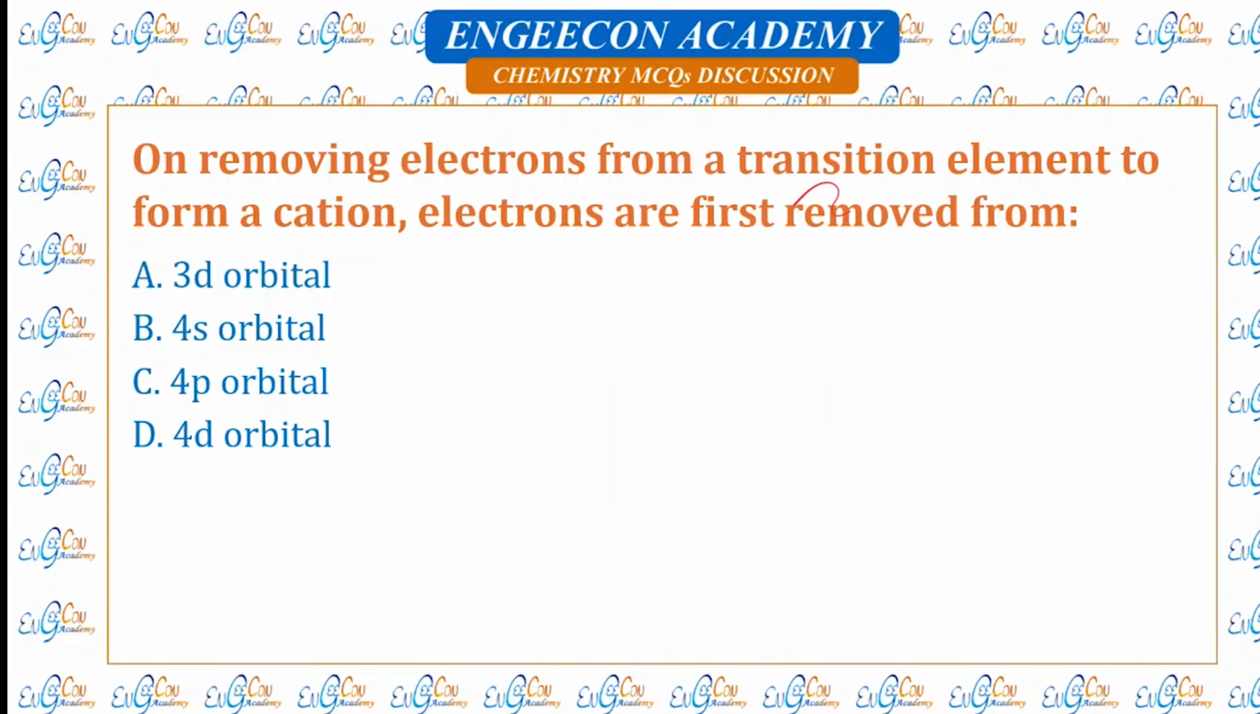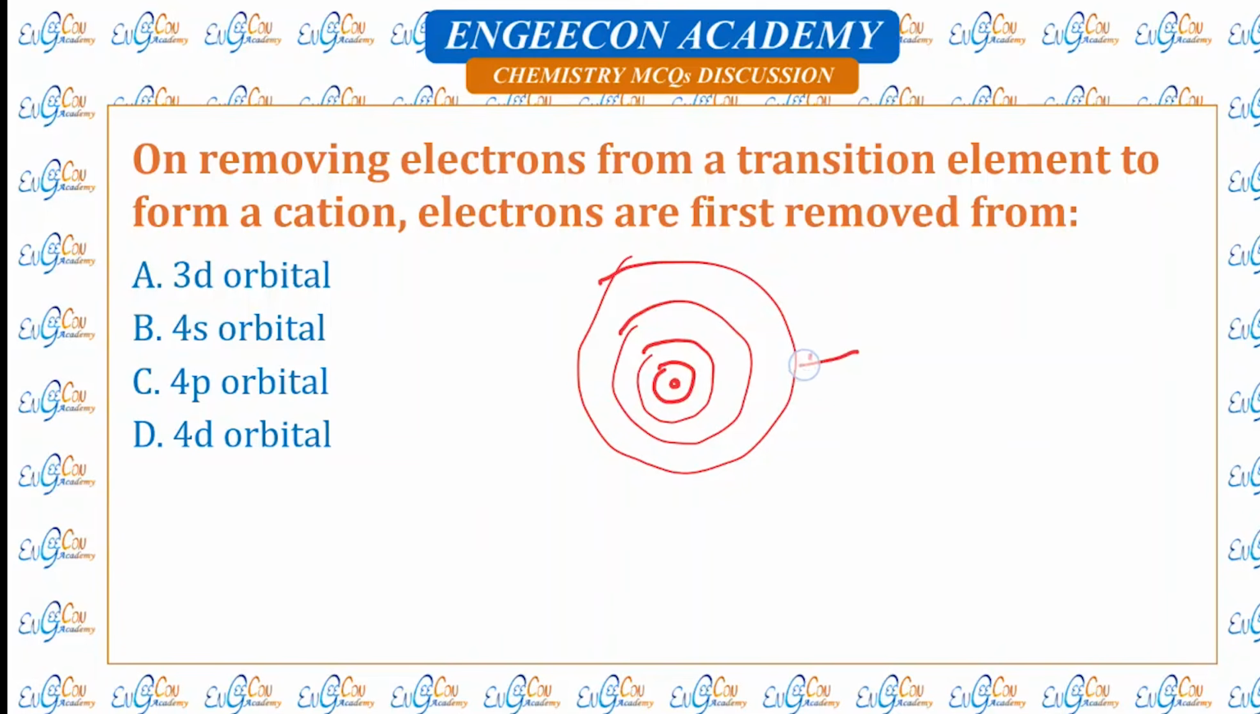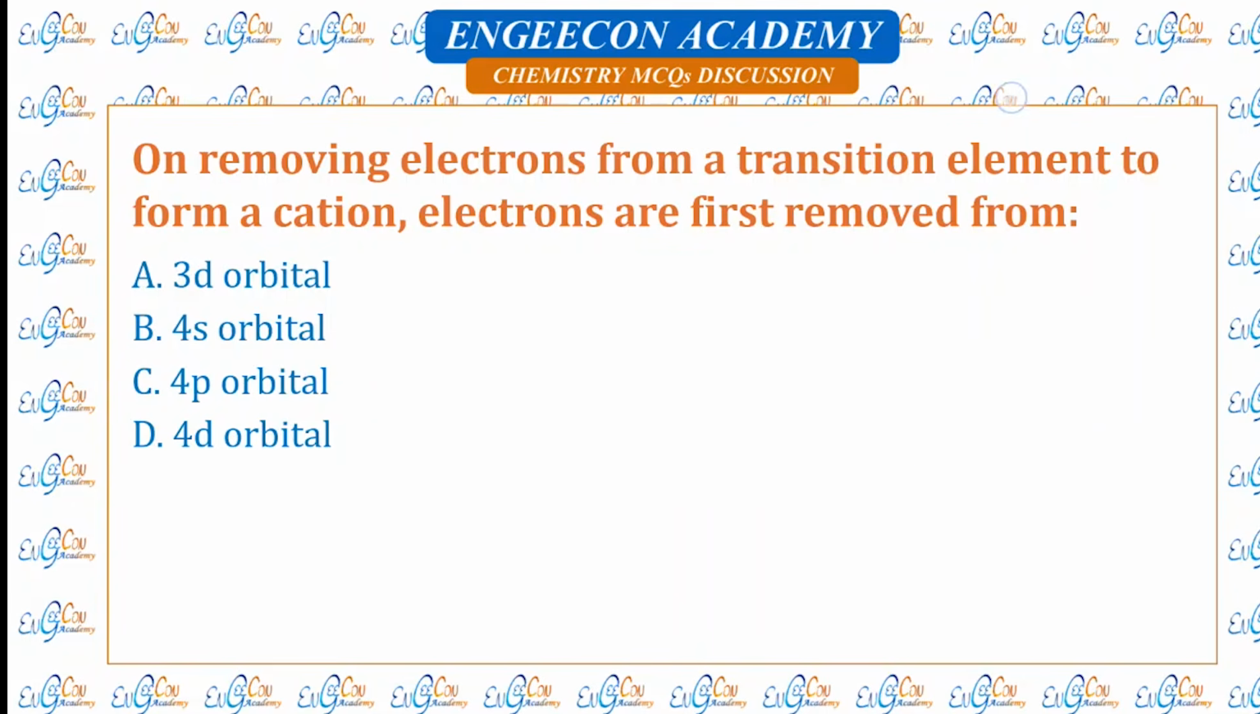On removing electron from transition element, electrons are removed from... So this is an important concept. According to Aufbau principle, 4s is filled first, followed by 3d. So 3d is filled after 4s. But when electrons are being removed, they will be removed from 4s first because 4s is the outer shell. So electrons are first removed from 4s.